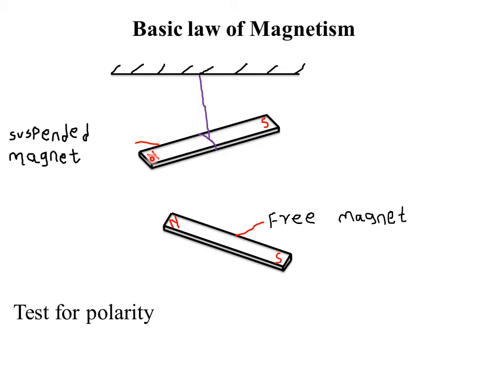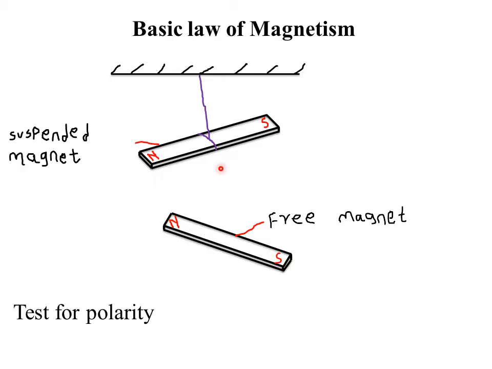In this case, we assume we have one magnet whose polarity is known, and another magnet whose polarity is not known, but we want to use the first magnet to identify the polarities of the second magnet. So you bring that magnet close to a north pole. If they appear to repel each other, then you will know that the pole you brought close to this north pole was surely a north pole. Why? Because repulsion will only take place between two like poles.